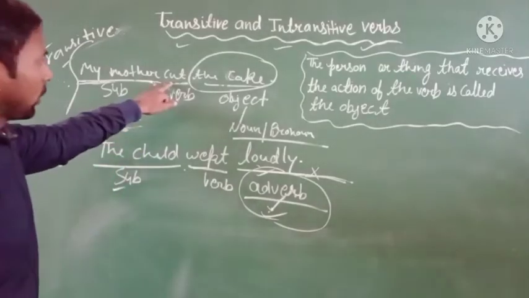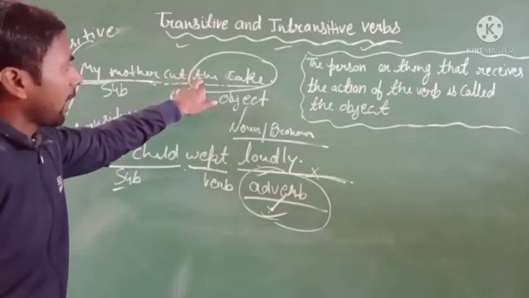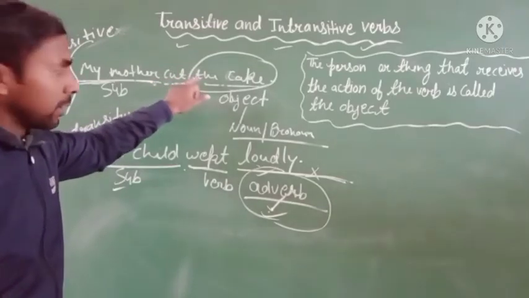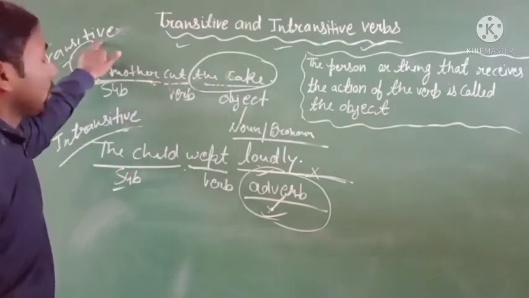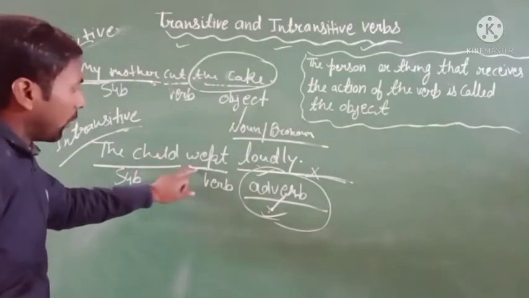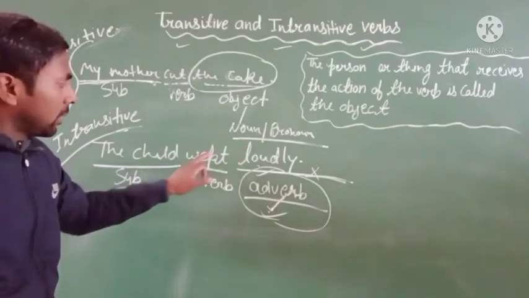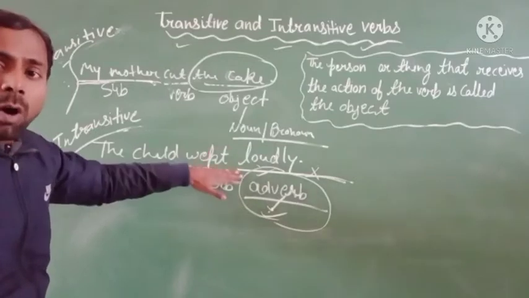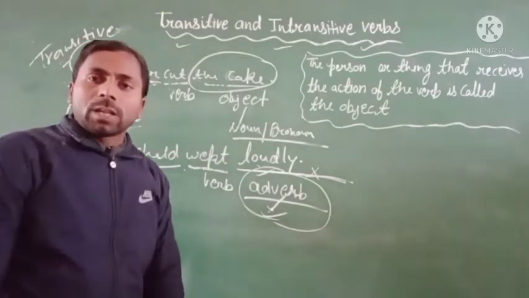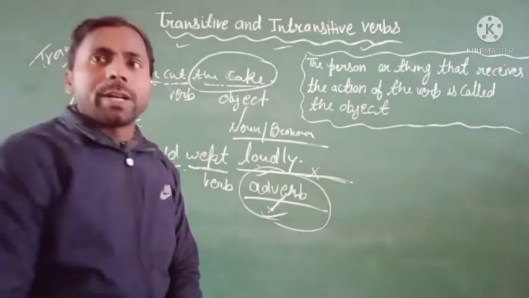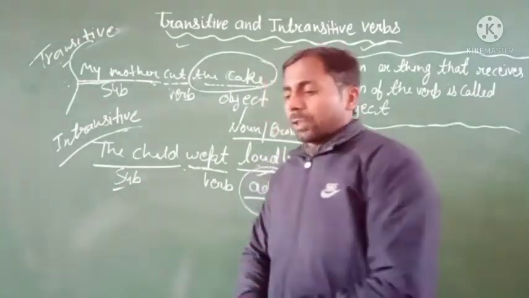Okay, if the verb has an object, it is called a transitive verb, and if the verb has no object, that will be an intransitive verb. That's clear. I hope you all understand it. What is the sense of transitive and intransitive?